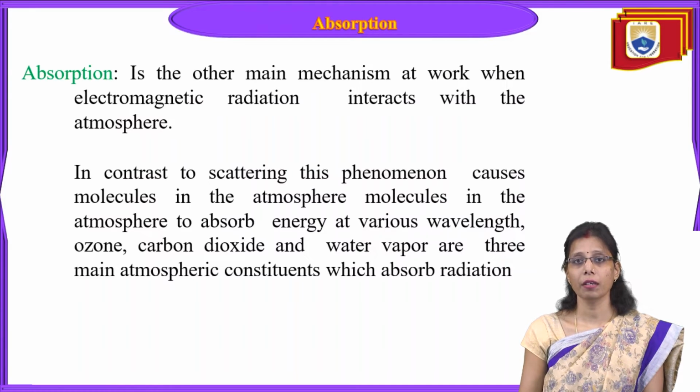This explains why the sky appears blue, why the water appears blue, why the sky appears gray, and why sunset and sunrise appear red and orange. Due to all these scattering mechanisms, our eyes are able to see these colors in the atmosphere. So this is about scattering.